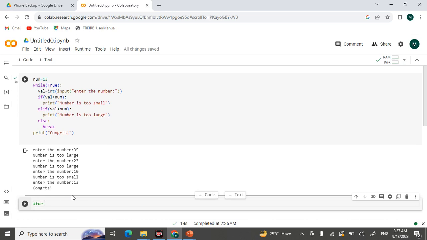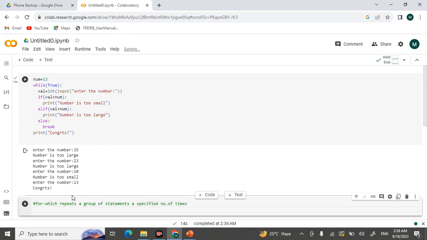It is different from other programming languages. A for loop repeats a group of statements a specified number of times. But in C programming, a for loop has three statements: initialization, condition, and updation. Whereas in Python, we directly use a method called the range method.